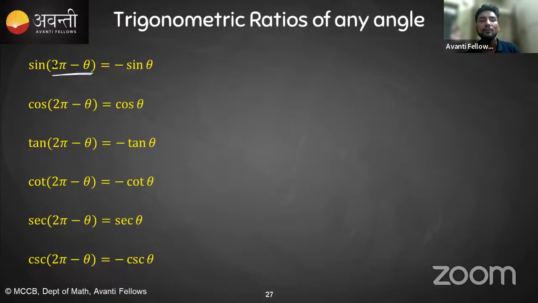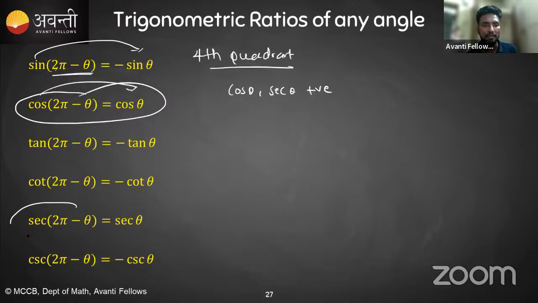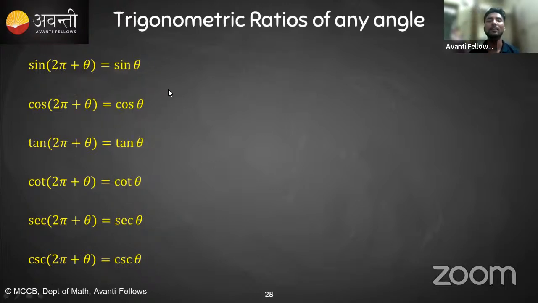2 pi minus theta means again, if it is pi, 2 pi, 3 pi, then sine will remain sine, cos will remain cos. But again, it is what? Fourth quadrant. So if it is the fourth quadrant, you know that cos theta and sec theta will be positive and the rest is negative. So you can see cos is positive and sec is positive, the rest is negative, negative, negative and negative.